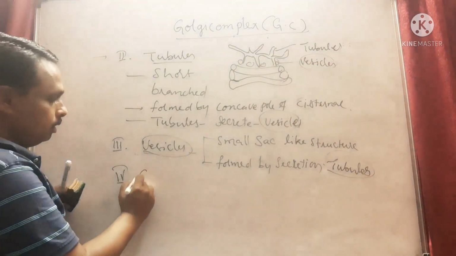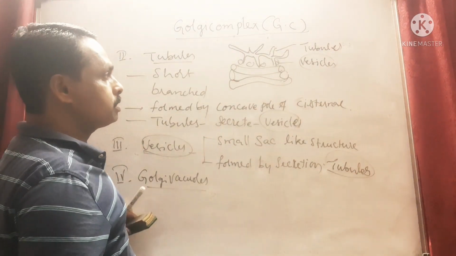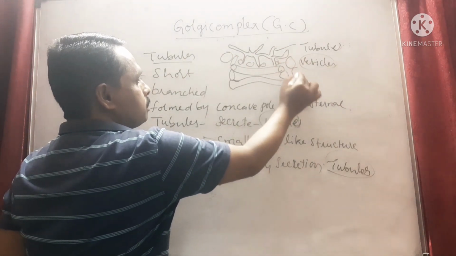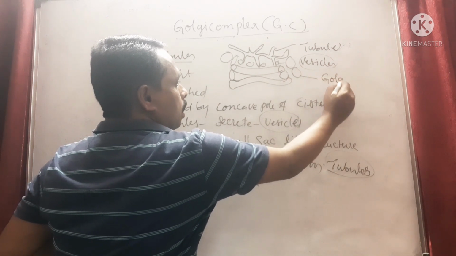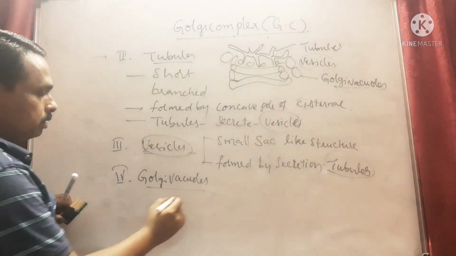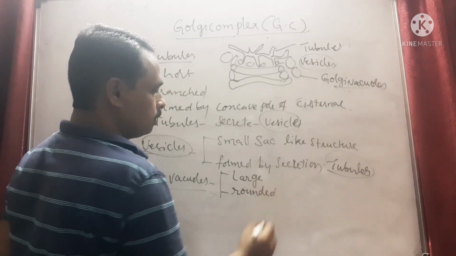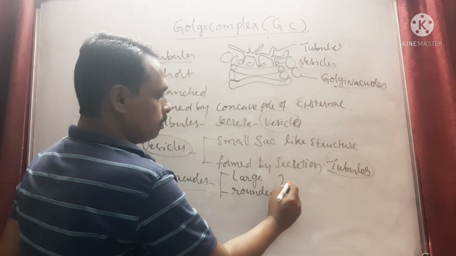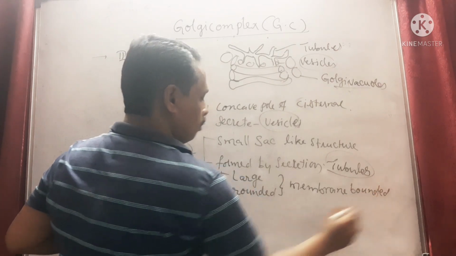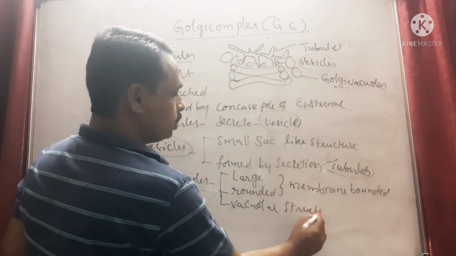Next, fourth part, Golgi vacuoles. Golgi vacuoles are large-sized structures. They are large, rounded, membrane-bounded vacuolar structures or vesicular structures.